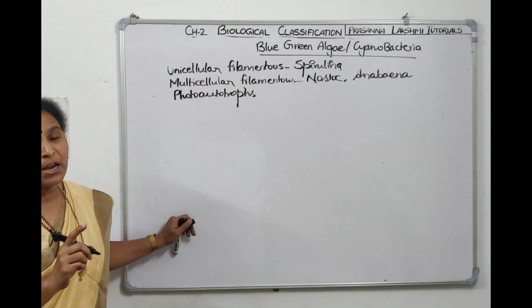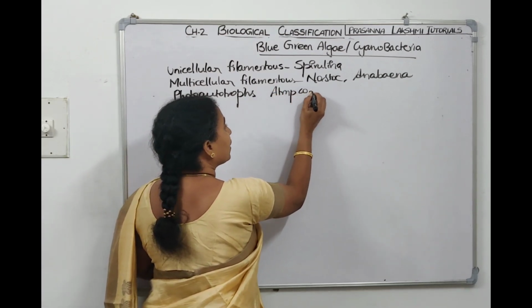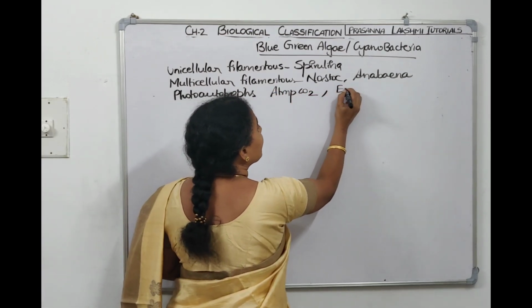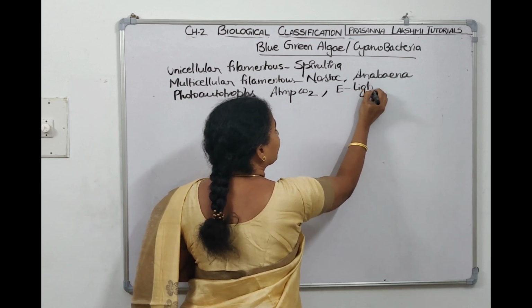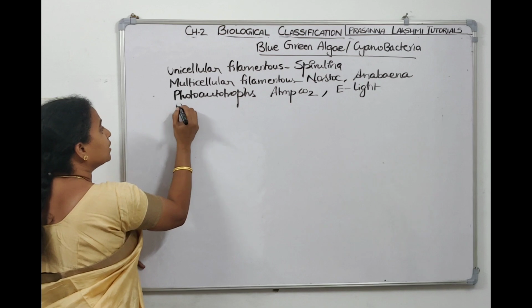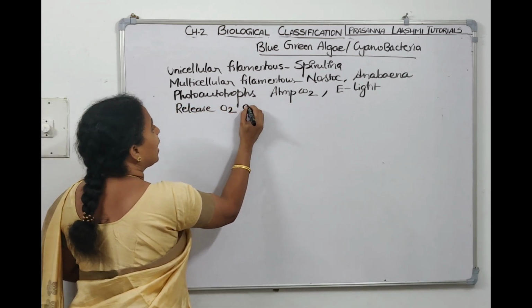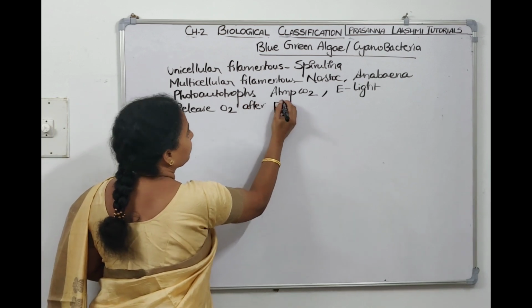Photoautotrophs means, what do they do? They take atmospheric carbon dioxide, and they take energy from the light, sunlight, and they evolve oxygen, right? So they release oxygen after photosynthesis, like higher plants.